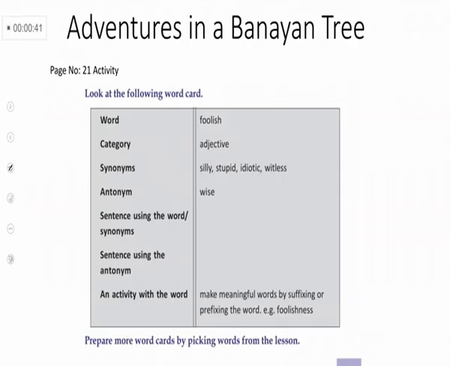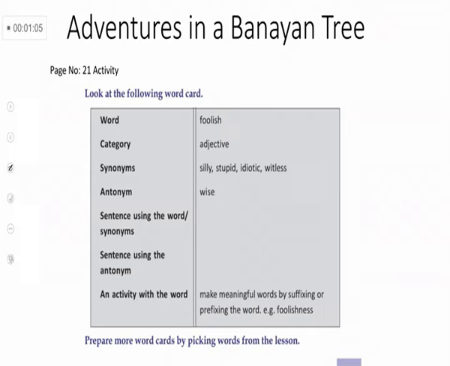My dear children, first we can do an activity here. This is a very simple activity that is on page number 21. Look at the following word card. You can see here two boxes. In the first box, they have given the points here. Based on these points, you can write answers in the blank spaces.